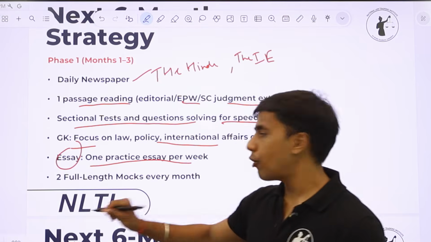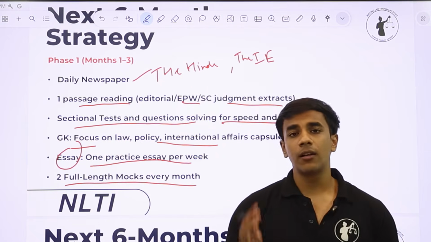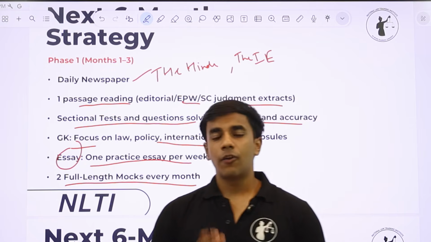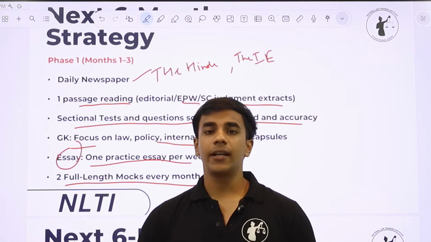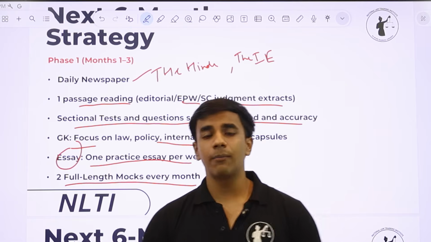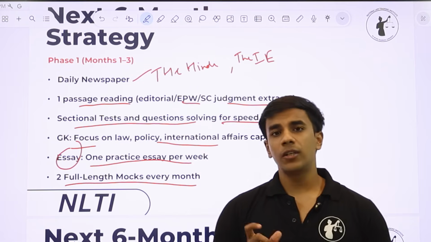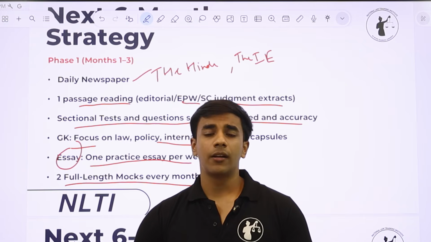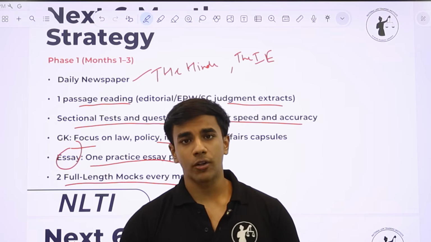And then, very important, you have to give 2 full length mocks every month. Again, this is also a non-negotiable. मock आपको अभी से देने शुरू करने पड़ेंगे, otherwise it will be too late. For now, you can keep your frequency at only 2 mocks a month, but we will increase that later in the last phase of our preparation. But for now, for the next 3 months, please target at least 5 to 6 mocks, because only then you will understand where you are performing among your peers, among your competition. So it's very important that you give mocks as well.